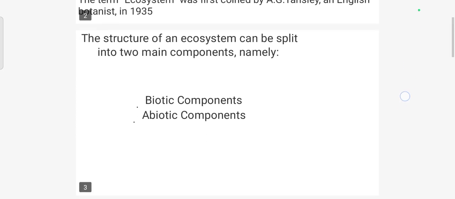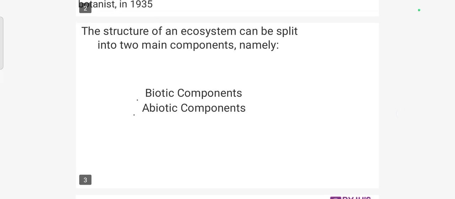Next we are going to learn the structure of an ecosystem. It can be split into two main components: one is biotic factors, another is abiotic factors. Biotic factors include the living organisms of the environment, for example plants, animals, bacteria, virus, etc. The biotic factors depend on the abiotic factors for their survival.